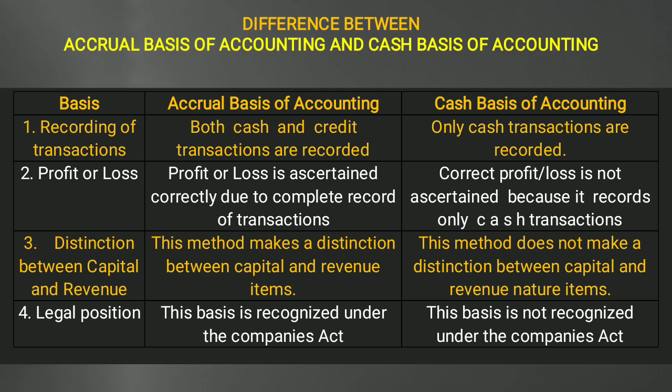But in the cash basis of accounting we do not make such a bifurcation or division, so it creates a problem, and at the end we can't easily get what our capital or revenue is. And legal position, as we have already seen, accrual basis of accounting is recognized under the Companies Act, but cash basis of accounting is not recognized under the Companies Act. So that was the difference between accrual basis of accounting and cash basis of accounting.